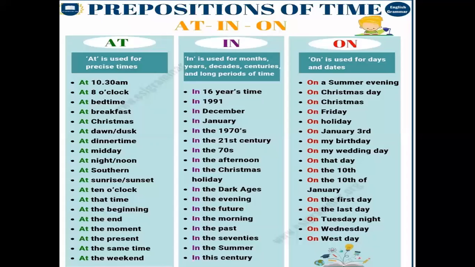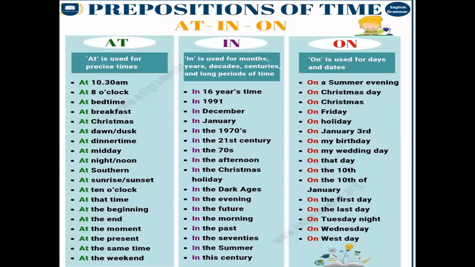Again, there are more words which we can use for time also, like after, before, by, between, for, since, beyond, during, around, until, within, over. These are the prepositions which are used for telling the time. Like if I say after, after means you are telling anything which is happening after that, like it is dark after sunset. So you are telling the time after sunset.